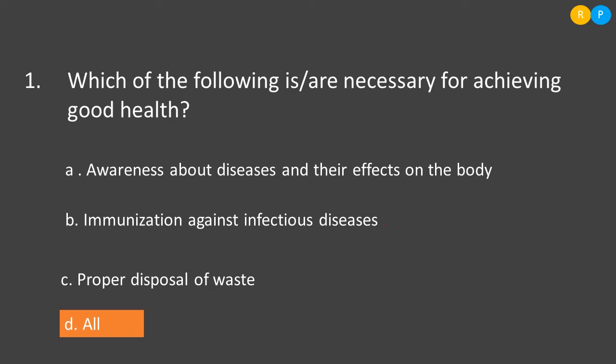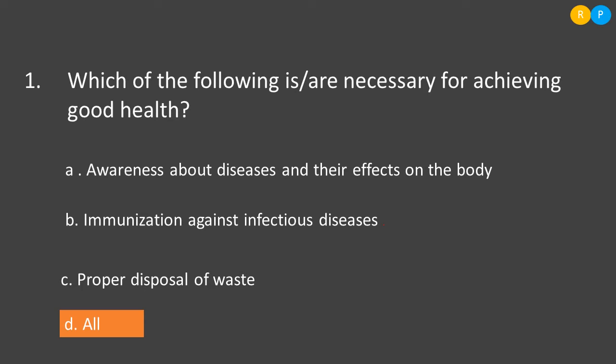Option A, awareness about disease and their effects on the body. Awareness about the disease is very important to prevent the spreading of diseases: how it will spread and what is the causative organism of the disease. This basic information we should know to maintain good health, because if the pathogen is spreading through the water, we can take some preventive measures to avoid spreading it. Clear. Without proper awareness about the disease, it is not possible to maintain good health. So, this is very important.